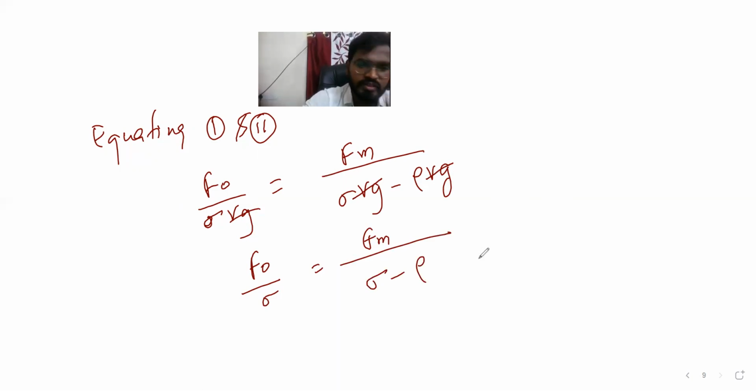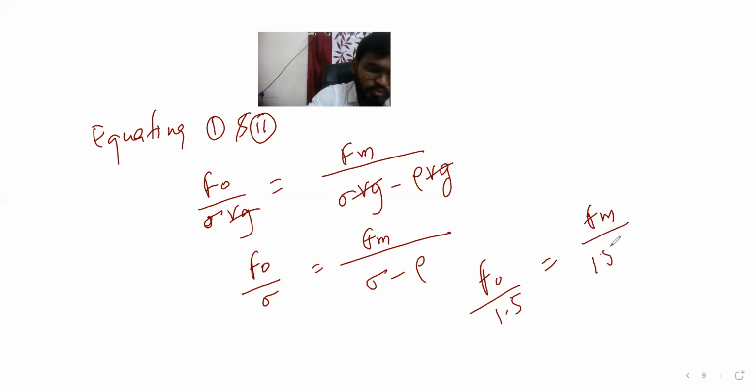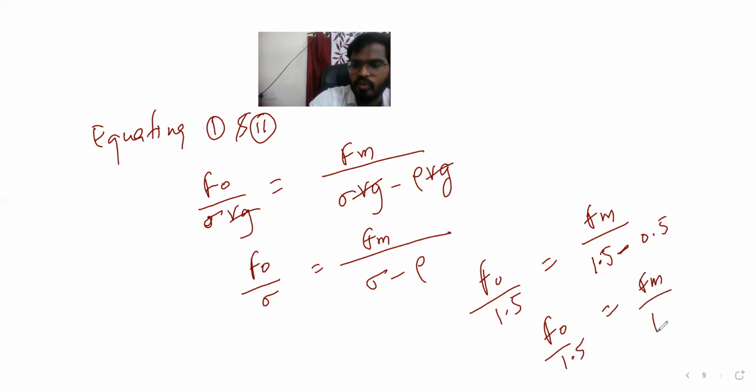Now let's put the value, Fm we want to find, leave it. F0 by sigma is 1.5 and Fm we don't have, and then this is 1.5 minus 0.5, F0 by 1.5 is equal to Fm by 1.